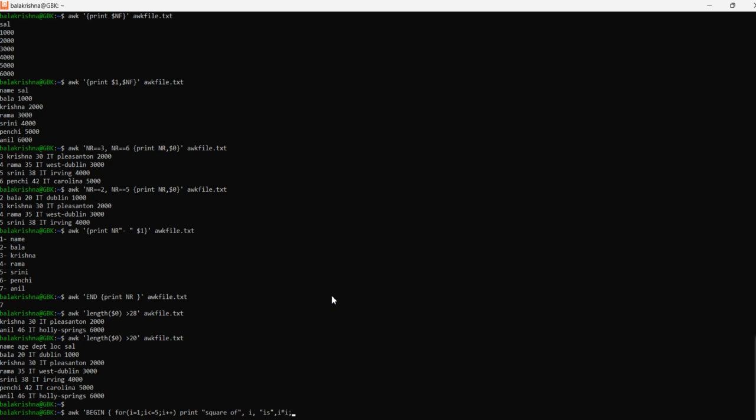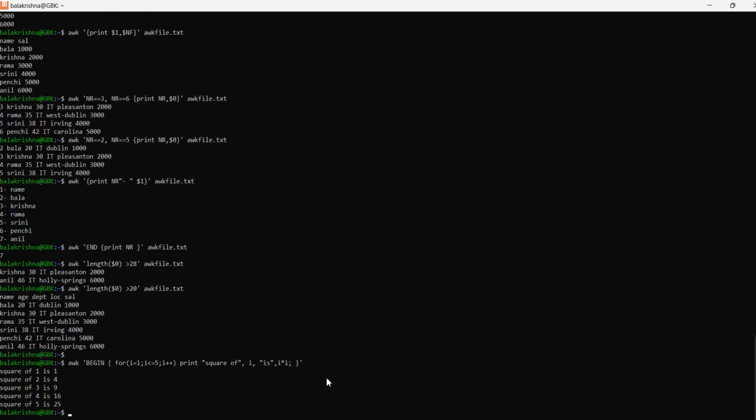Now let's close this. See what we are trying to do here: we are squaring the digits from 1 to 5, whatever the count is. So we are doing the square of that. Let's hit this and see the results.